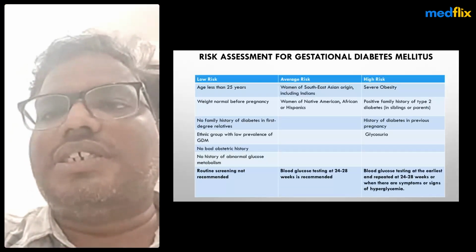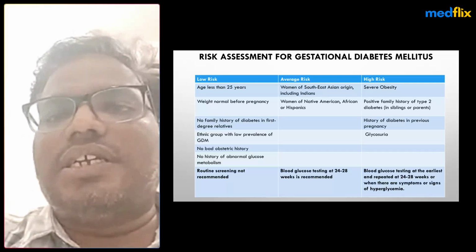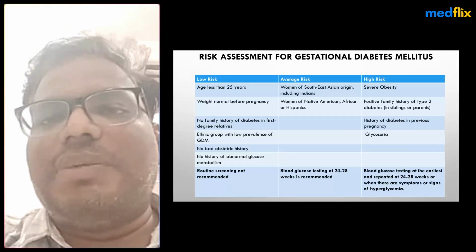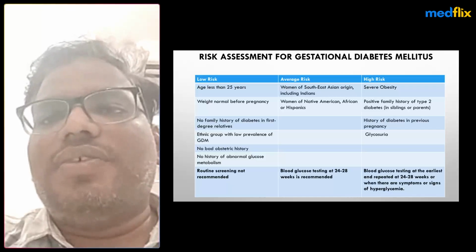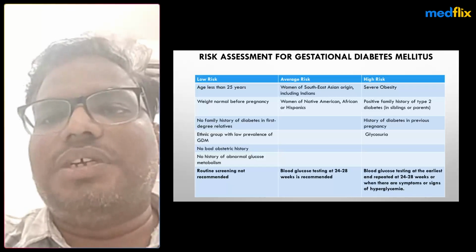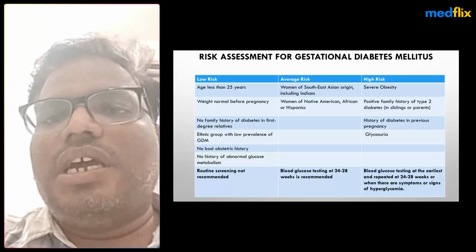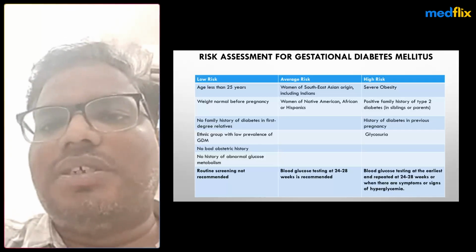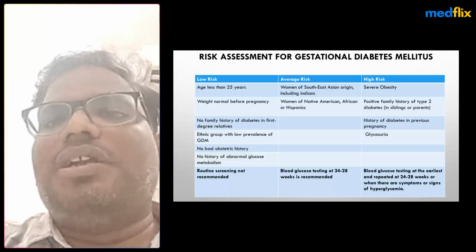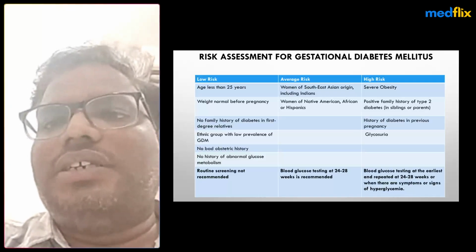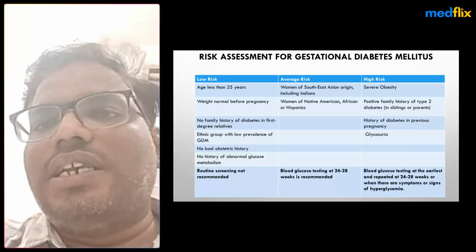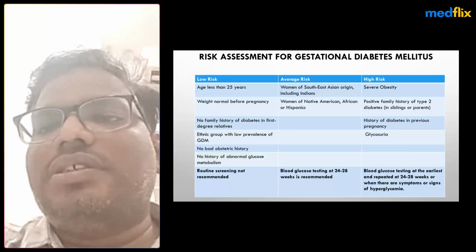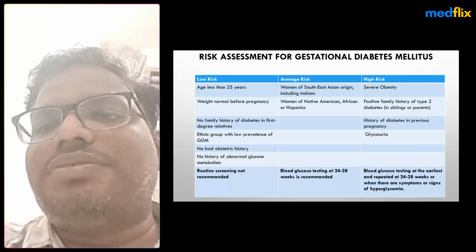How do we assess gestational diabetes mellitus? Lower risk is age less than 25 years, normal weight before pregnancy according to BMI, no family history of diabetes in first degree relatives, belonging to ethnic groups with a low prevalence of GDM, no bad obstetric history, and no history of any abnormal glucose metabolism. Routine screening is not recommended in low risk groups. Average risk includes women of Southeast Asian origin, including Indians, and women of Native American and African origin. Testing is generally done at 24 to 28 weeks of gestational age.